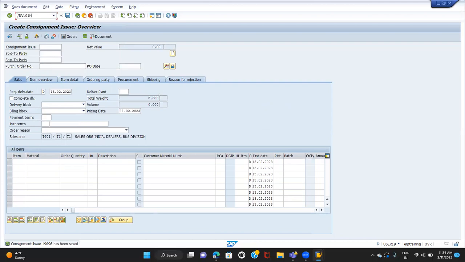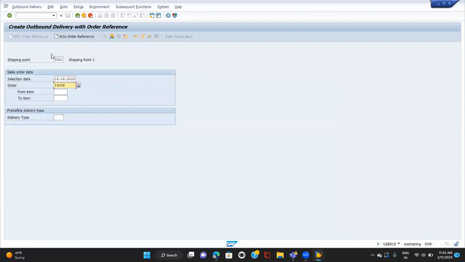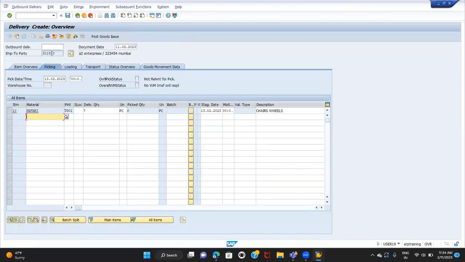Go to VL01N. Enter the details. Okay, so storage location is TG01. Why is the picked quantity grayed out here? Why am I not able to pick the quantity? I'm not able to enter the picked quantity. Why? What is the reason?